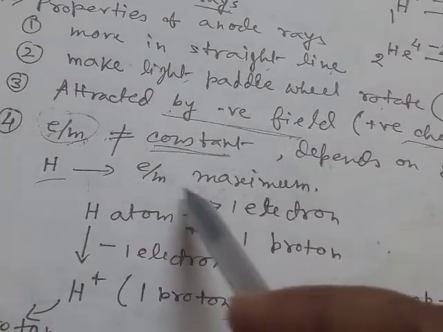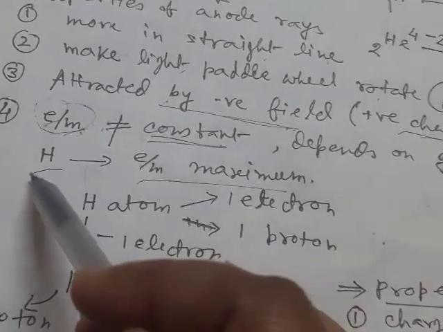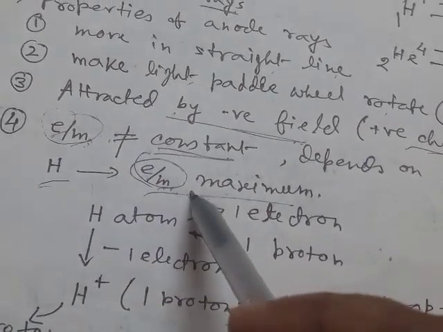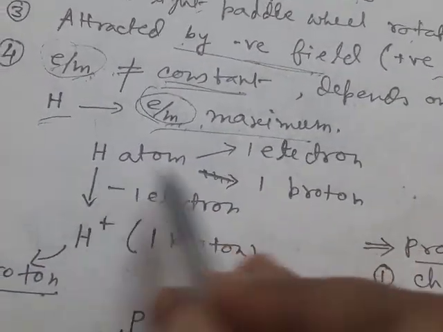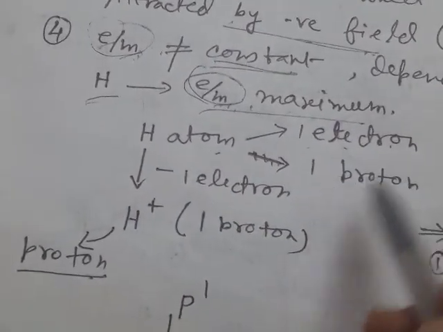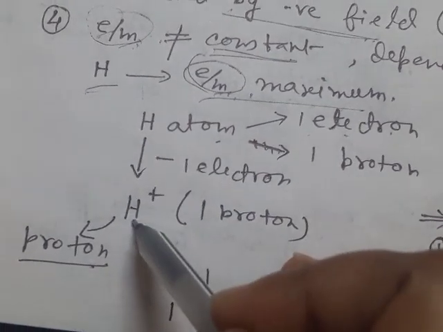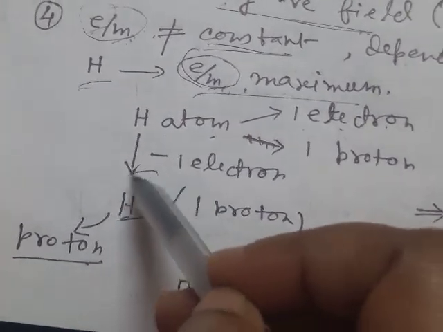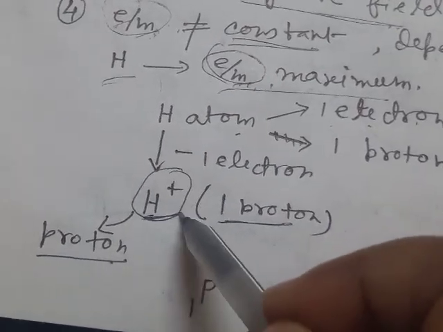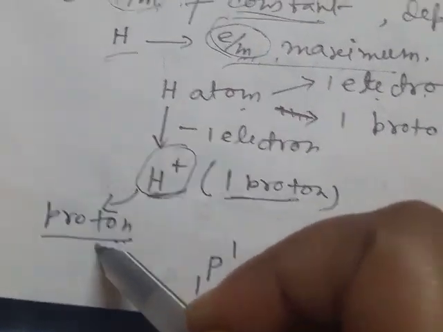And for hydrogen, this e by m is maximum, as the mass is very small, so this ratio becomes large. Now a hydrogen atom contains 1 electron and 1 proton, so if 1 electron is removed, we get H plus. As this H plus ion contains only 1 proton, it is considered the proton particle, which is a subatomic particle.